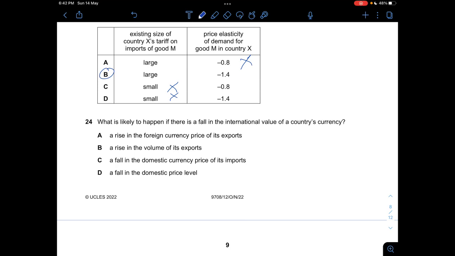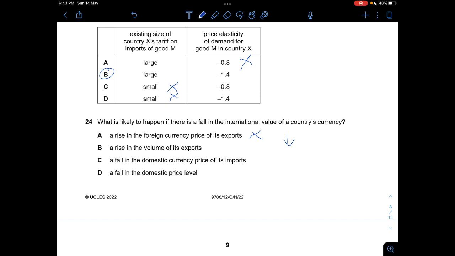Question 24. What is likely to happen if there's a fall in the international value of a country's currency? So it could be A, B, C, or D. Now A, a rise in the foreign currency price of its exports, would definitely be wrong, because a fall in the international value means that there will be a decrease in the foreign currency price of its exports.